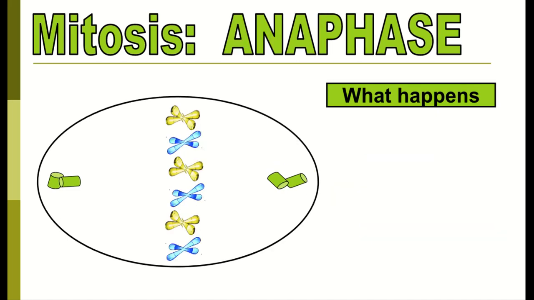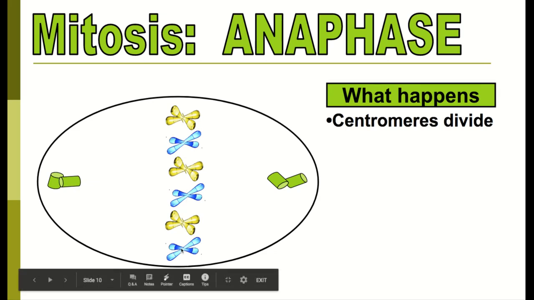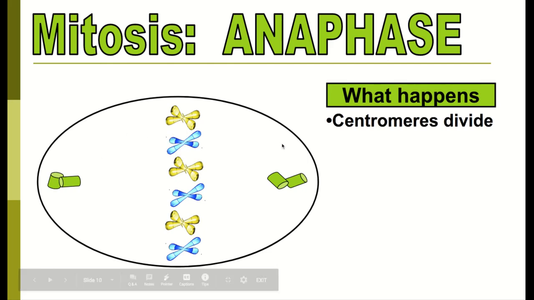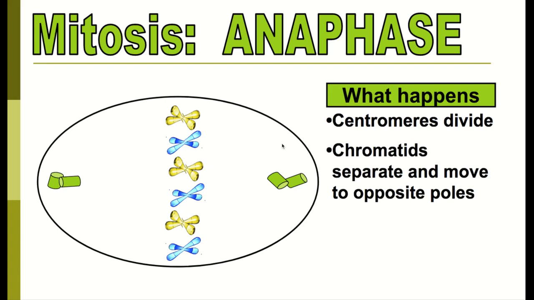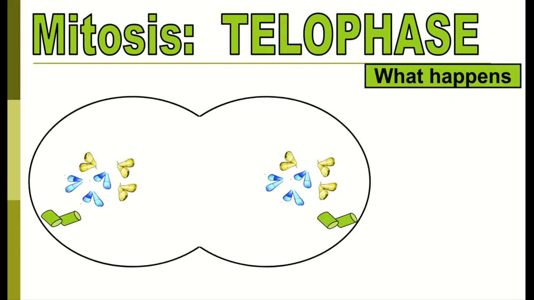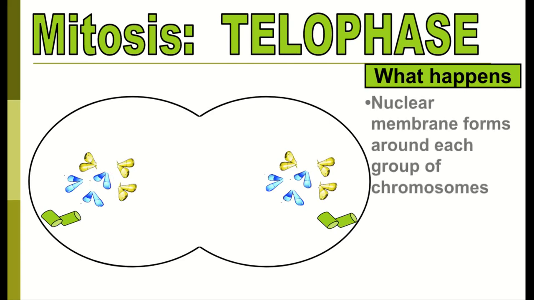Then we have anaphase, where we're going to see our spindle fibers reach out and grab onto our chromosomes. So our chromosomes have this little part in the middle called a centromere, which holds them together. So those centromeres are going to separate because we eventually want these chromosomes to separate to each side of this cell. So chromatids separate, move towards opposite poles, so we can see the difference. Anaphase, they move towards opposite poles. That picture should have moved a little bit more.